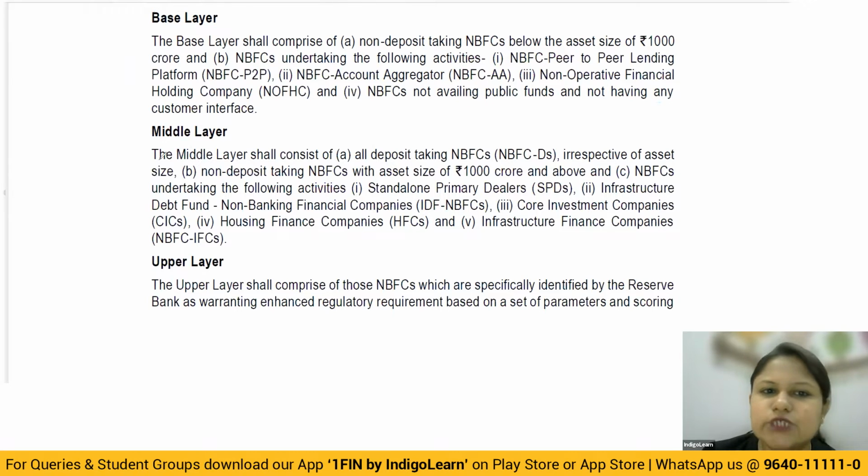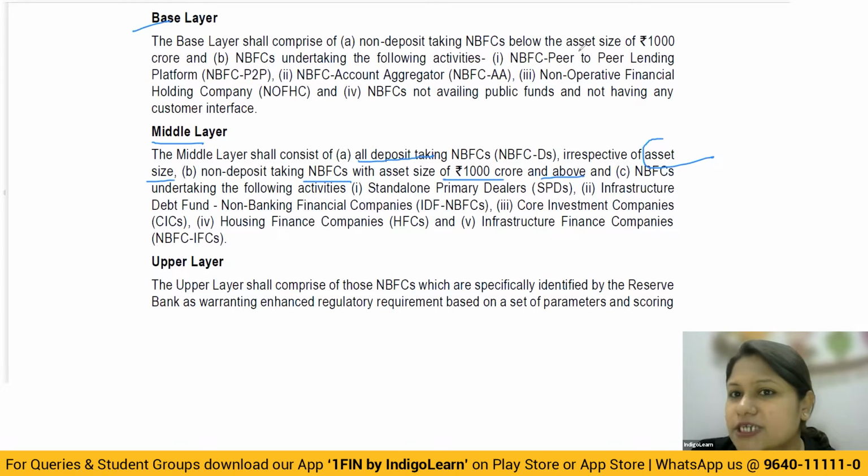Then moving to the next one, that is the middle layer. Now what happens in the middle layer? In the middle layer, you have all deposit taking NBFCs, irrespective of asset size. I told you, once you are a deposit taking NBFC, you will never get categorized in the base layer. You'll directly come where? In the middle layer. Then non-deposit taking NBFCs with asset size of 1,000 crore and above. That is quite understandable, because non-deposit below asset size 1,000 comes where? In the base layer. So obviously the middle layer will include 1,000 and more.